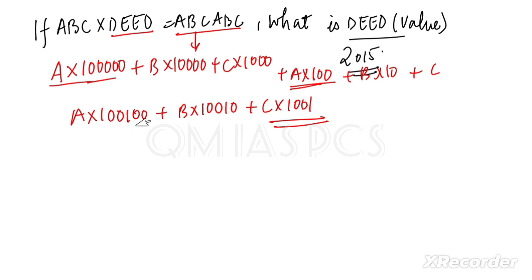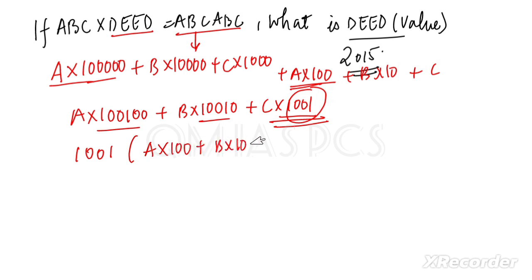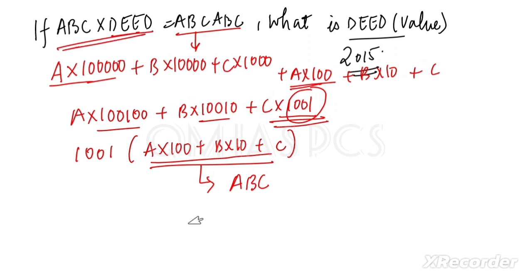Then finally, we can take something common. Is there anything common here? See, I can see that 1001 is common. So I am taking 1001 as common, so it will be A multiplied by 100 plus B multiplied by 10 plus C, simply C. So what can this value be? Can we write this as ABC? This is the expanded form of ABC. Is it? Okay. Now compare this one to this one.